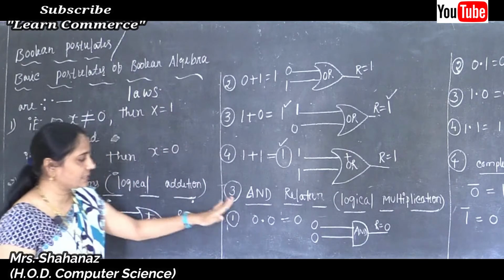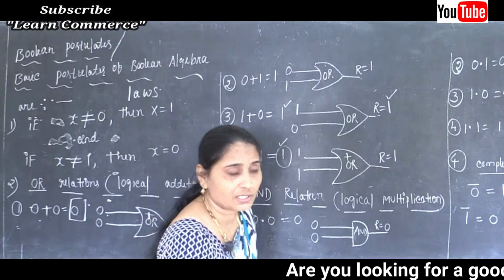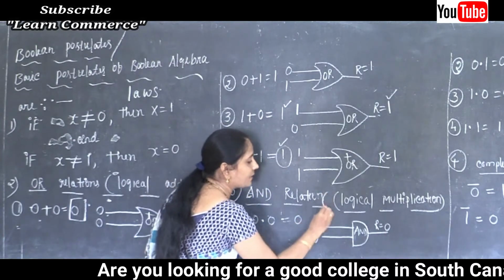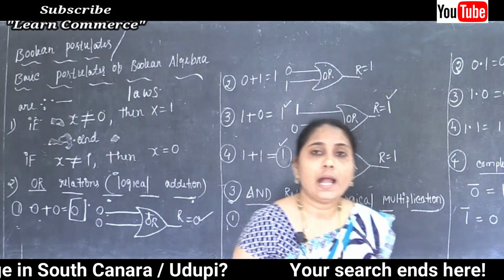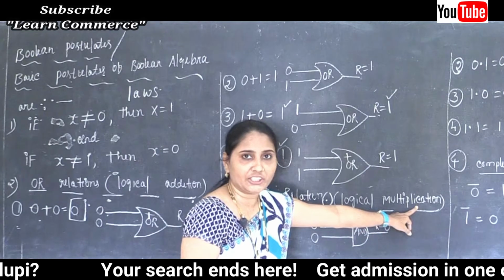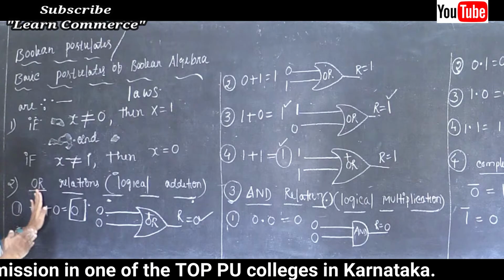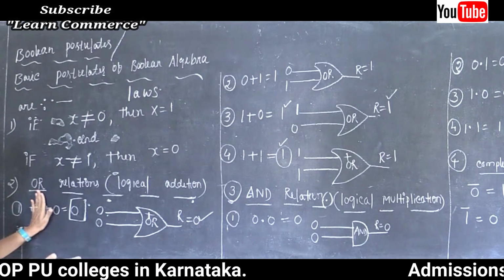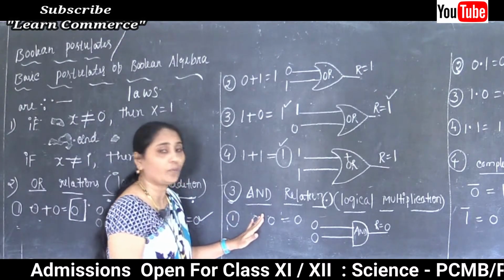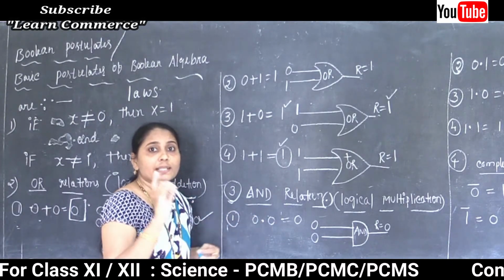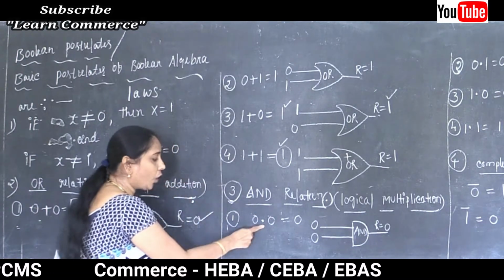Now let's go to the next thing, the AND relation. And we know the AND relation, what's the symbol used for our AND relation? The symbol is the dot, and it is also represented as the logical multiplication. Now, how we completed our OR relation, 0 plus 0, 0 plus 1, 1 plus 0, 1 plus 1, like that only we are going to complete our AND relation. But just the symbol is going to change, and in our AND relation the symbol used is the dot symbol.